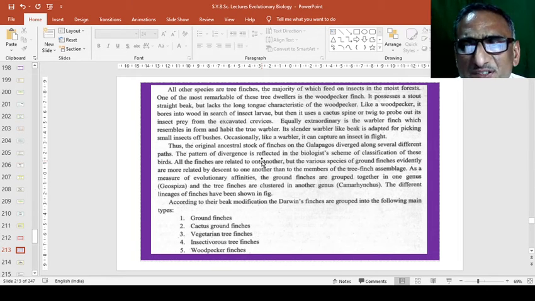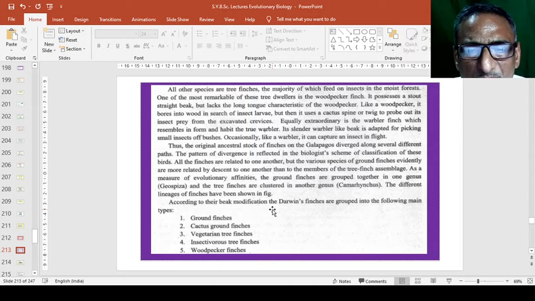Equally extraordinary is the warbler finch, which resembles in form and habitat the true warbler, and its slender warbler-like beak is adapted for picking small insects off bushes. So all these beaks are modified in different ways to catch their different types of food and to collect the different materials necessary for survival on that particular island.